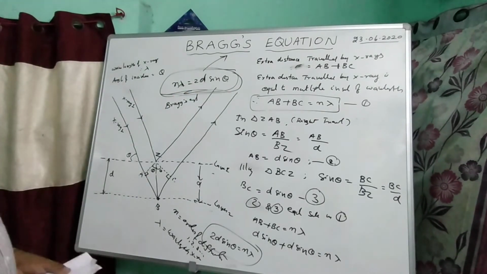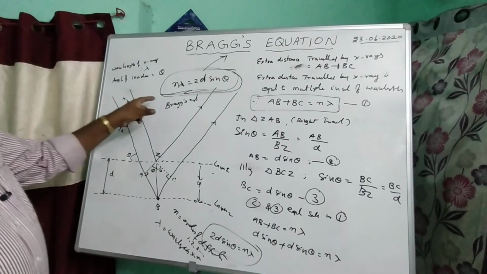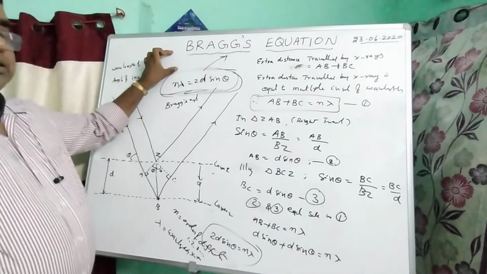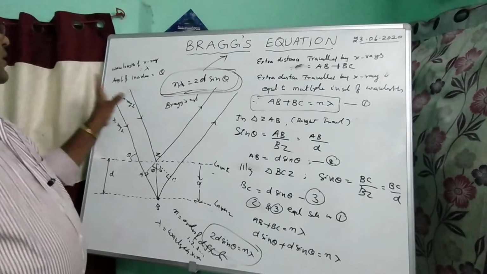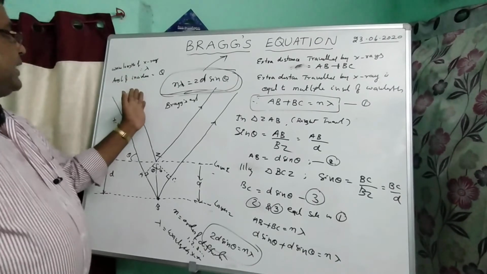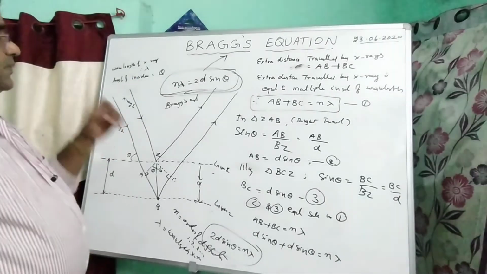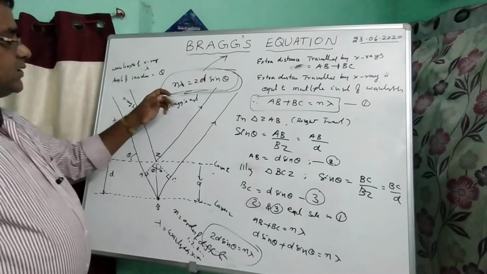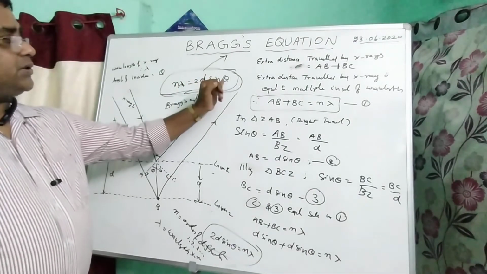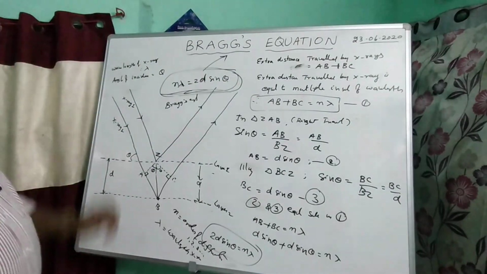So what is the use of this Bragg's equation? This equation is used to find the structures of crystals, proposed by W.H. Bragg. What is Bragg's equation? n lambda is equal to 2d sin theta.